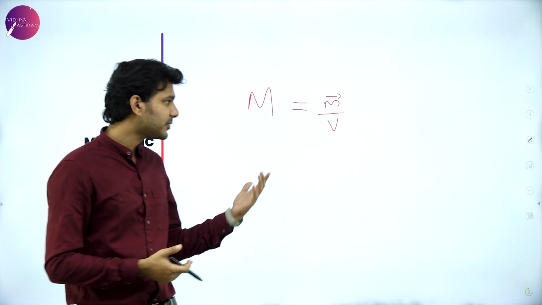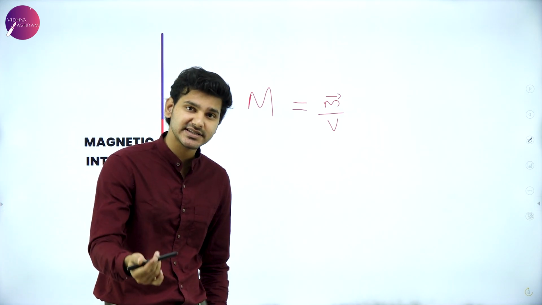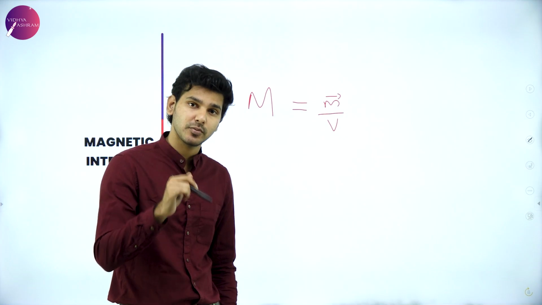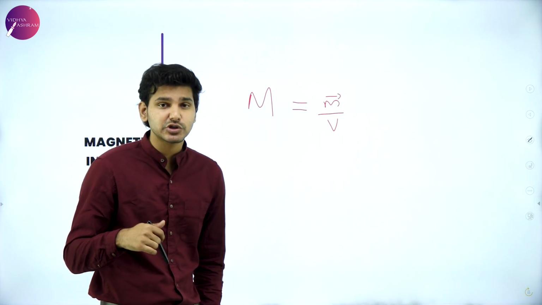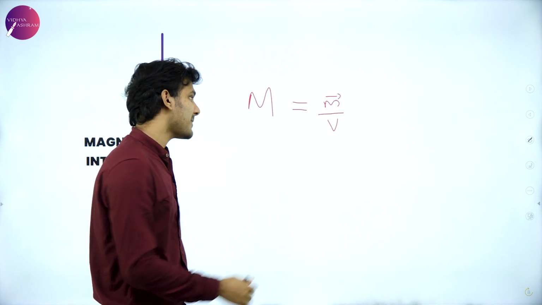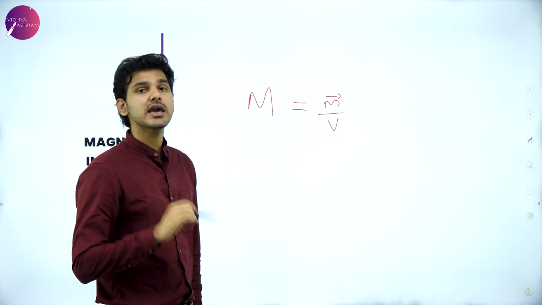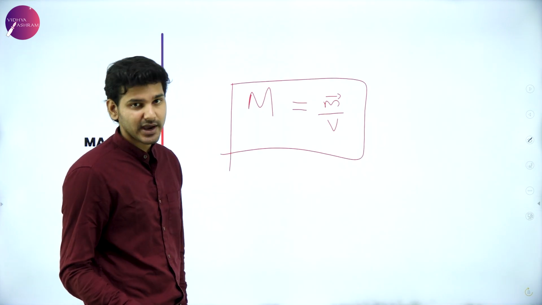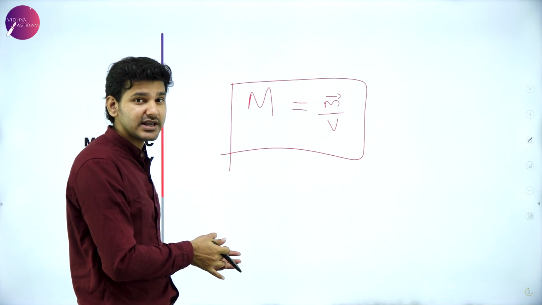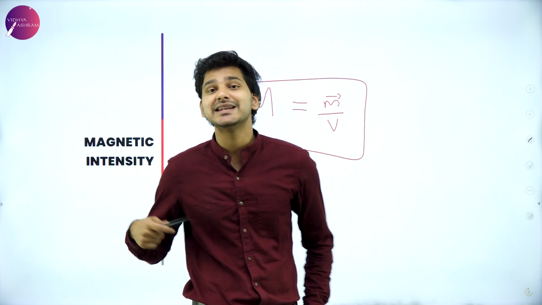So the innate property of magnetism itself is because of the dipole moments existing. That is what you have to remember before getting to magnetic intensity. That is, magnetization is equal to m bar divided by V. This will determine how much a material can be magnetized. If this is clear, then we can move on to the next topic, magnetic intensity.